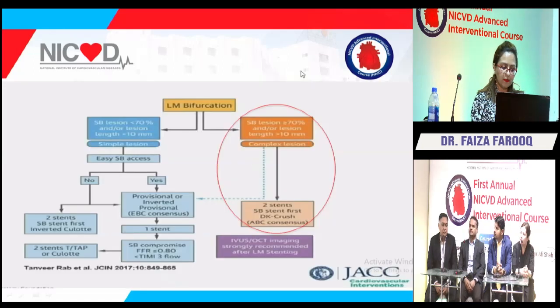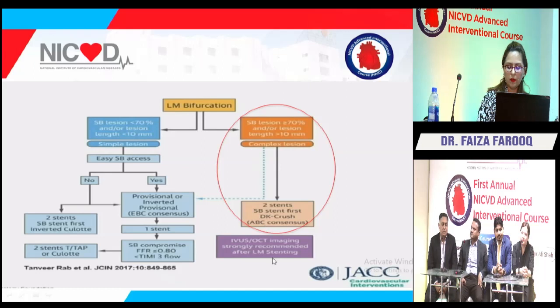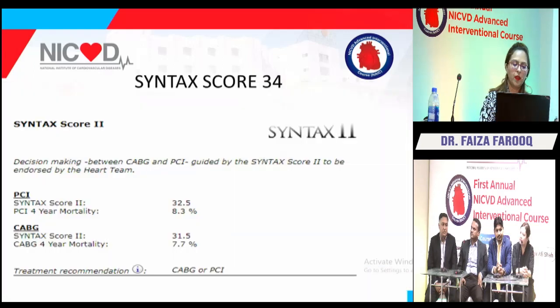This was the most updated 2017 JACC study, which showed that if it's a simple lesion, less than 70%, we can go for a simple provisional technique. But when we are considering a left main complex lesion, a two-stent strategy should be preferred according to the Asian bifurcation consensus, most probably a DK crush. IVUS is mandatory for left main stenting. The SYNTAX score calculated for this patient was 34. The 4-year mortality was 8.3% for PCI and 7.7% for CABG. So basically, either CABG or PCI was favorable.